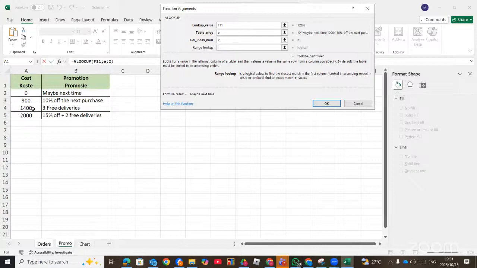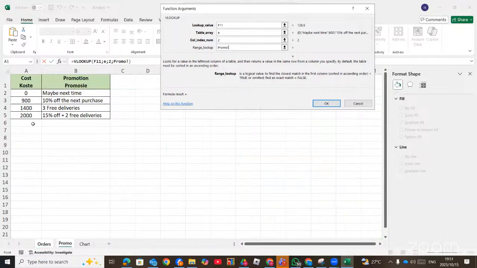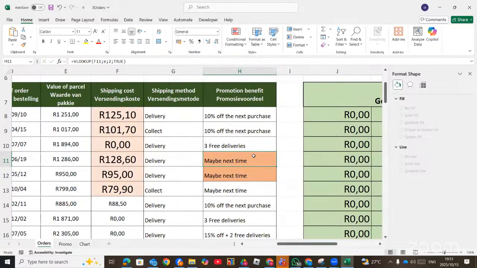But then you can see that when you come to this place, the lookup value here is 128. But if you come to the promo, there's no 128 here in the cost. So you can't say false. You have to say true. True means approximate, and false means exact. The same applies to XLOOKUP: -1 means exact, 1 means approximate. So take note of that. Right. So that is all. Now we move straight to question 4.